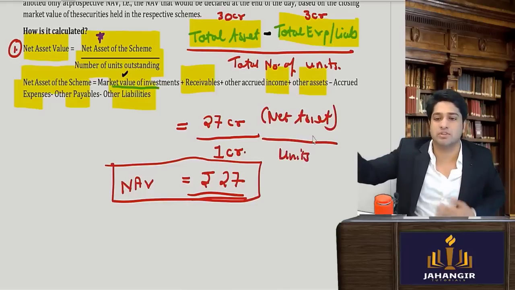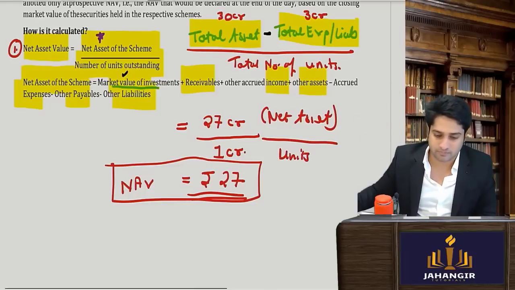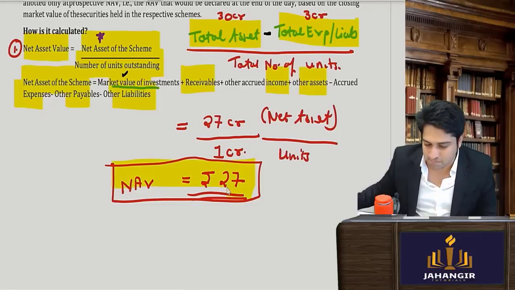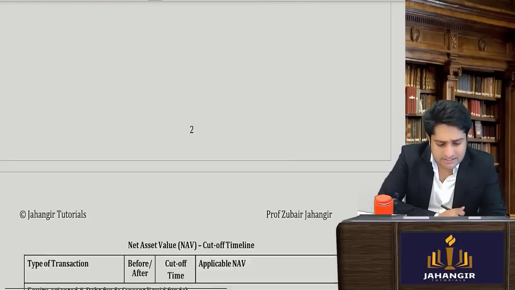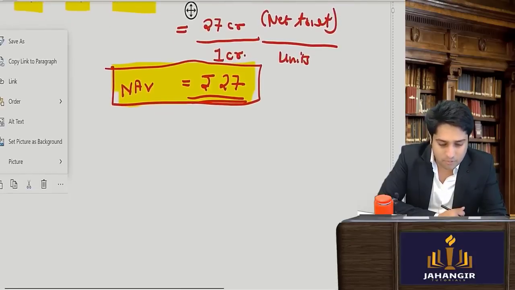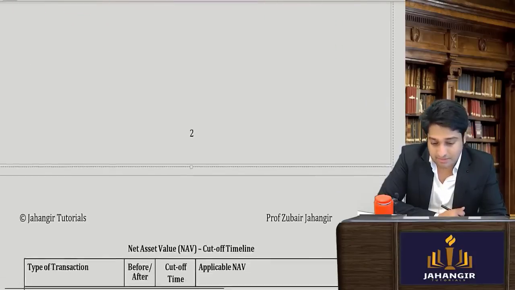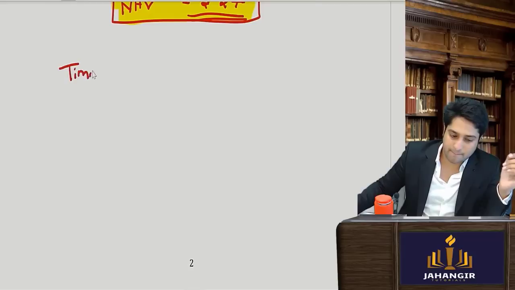How many units are there? So that way we'll come to know per unit how much is there. Clear till here? This is the simple calculation for NAV. Now we'll see this with the help of a few examples. And one more thing you have to understand is the timing. So this is the NAV calculation and second is the timing.